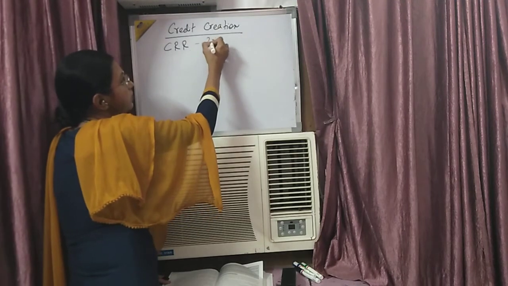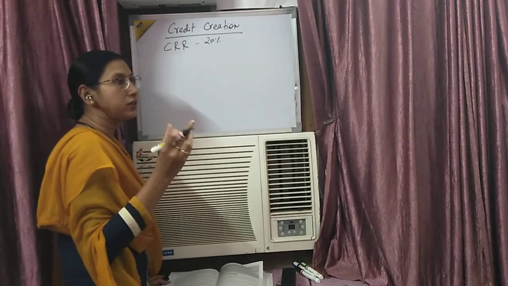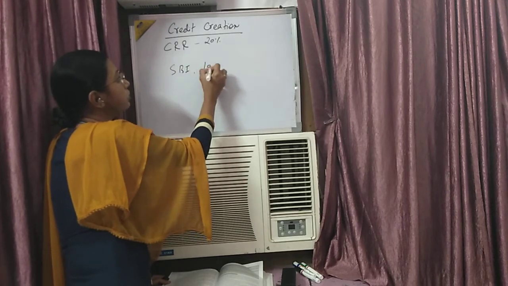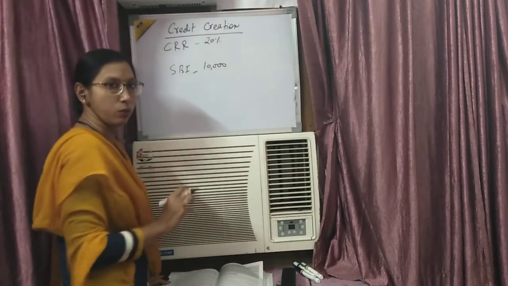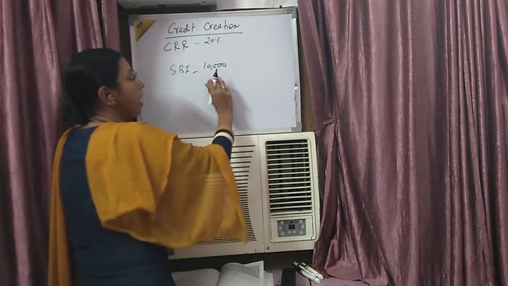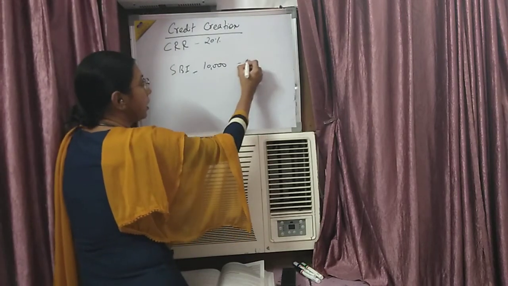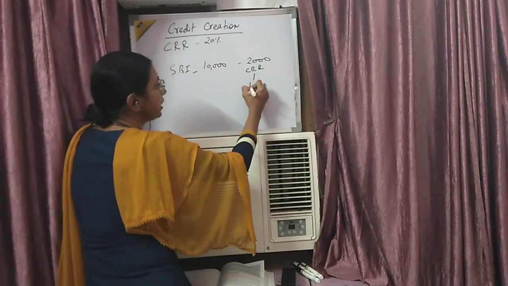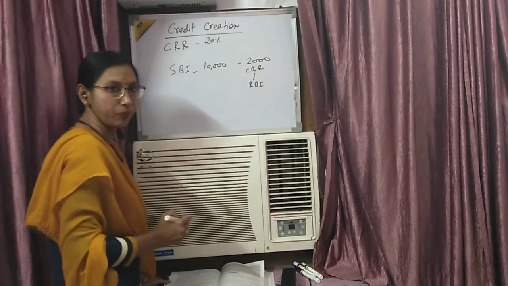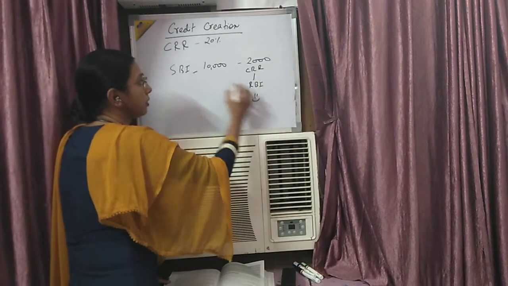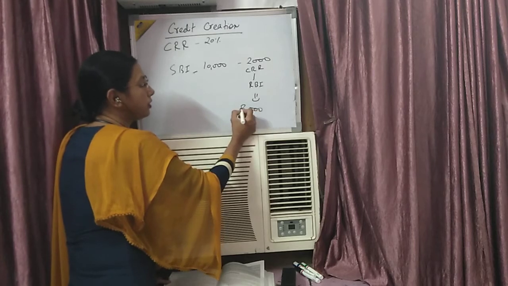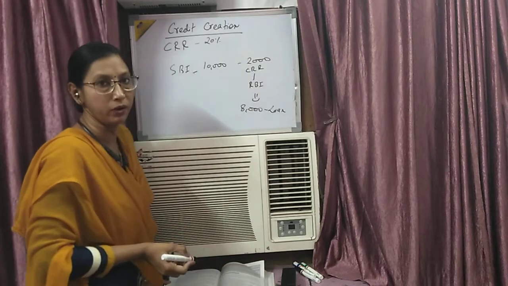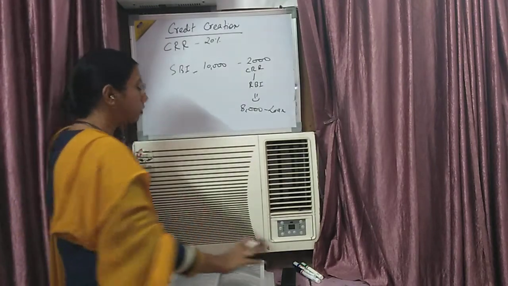Suppose CRR is 20%. Suppose SBI, for example, has a deposit of 10,000 rupees in its bank. This is the initial deposit. From that 10,000 rupees, 2,000 rupees is CRR, which SBI has to give to RBI. Now what is left? 8,000. This 8,000 rupees SBI uses to give as a loan to the people. This is the process. So this is the basic.